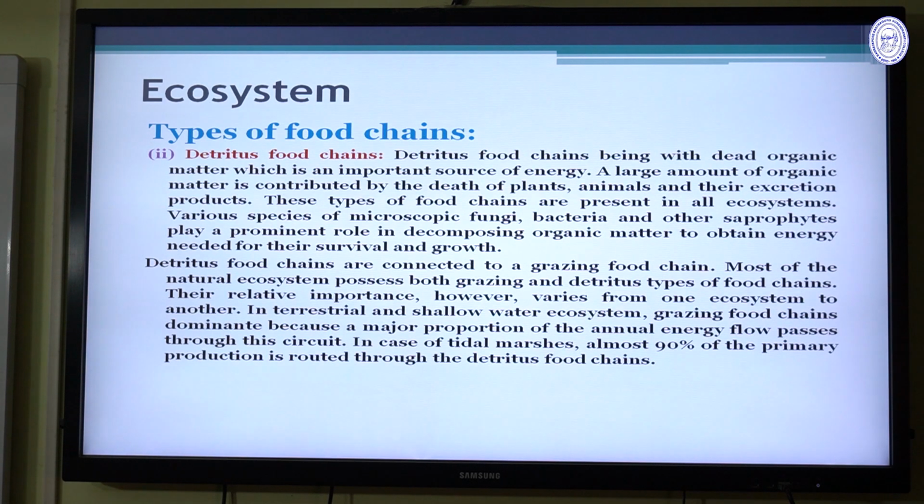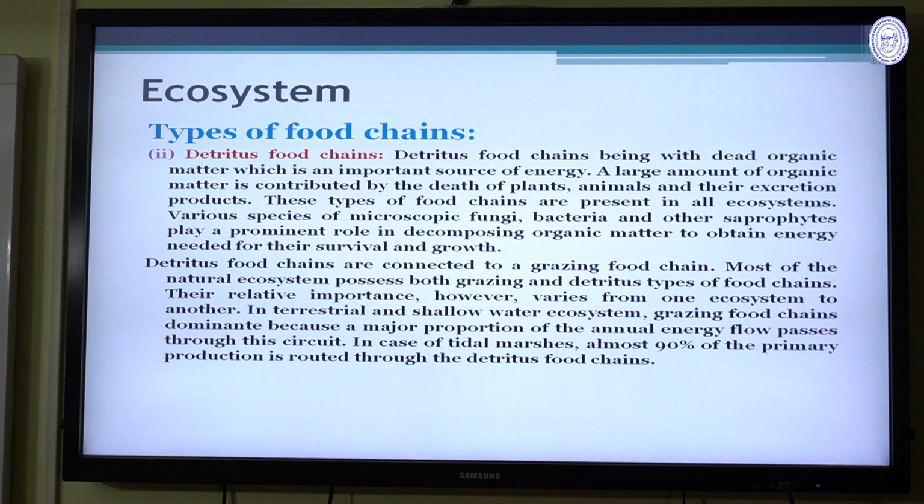Detritus food chains are connected to the grazing food chain. Most of the natural ecosystems possess both grazing and detritus type of food chain. Their relative importance, however, varies from one ecosystem to another.